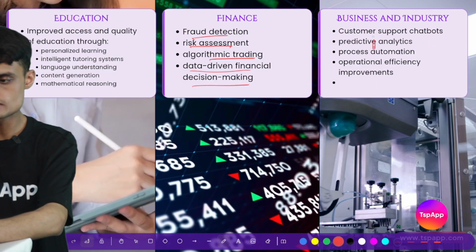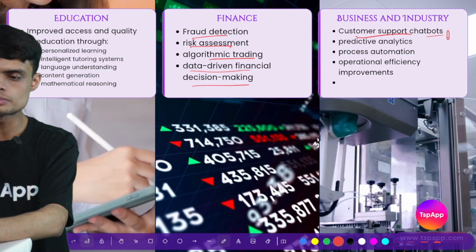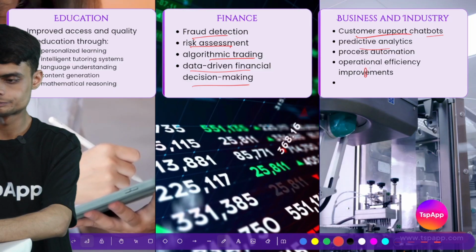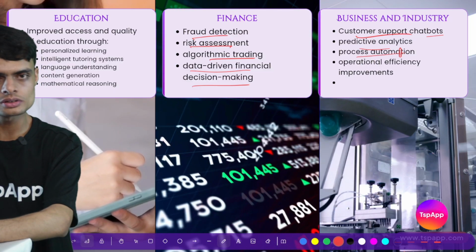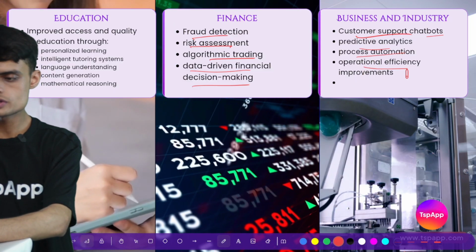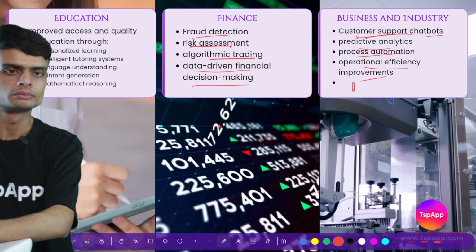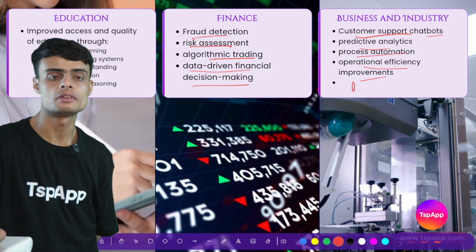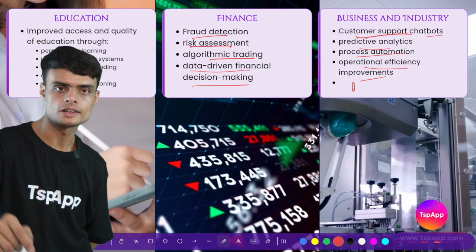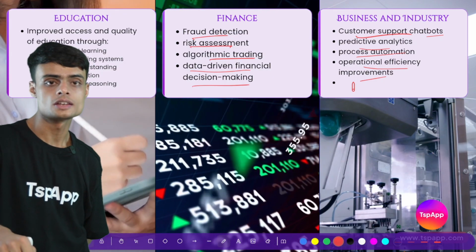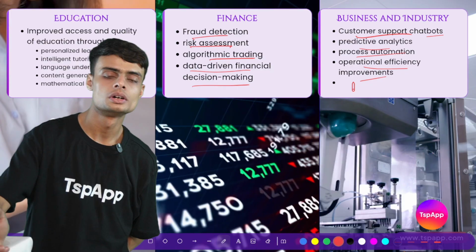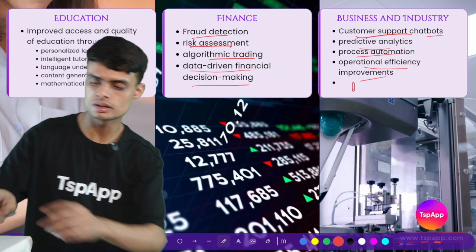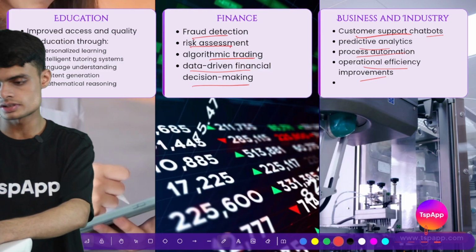Businesses and industries are using AI for customer support chatbots, predictive analysis, process automation, operational efficiency improvement. I have seen some organizations which have enabled AI enabled attendance, and AI is helping the employees to recover from stress. So this is how AI is being used in real world scenarios.